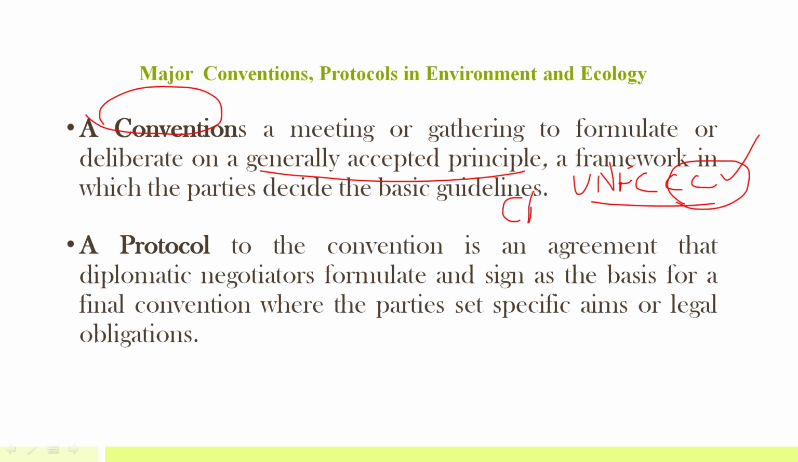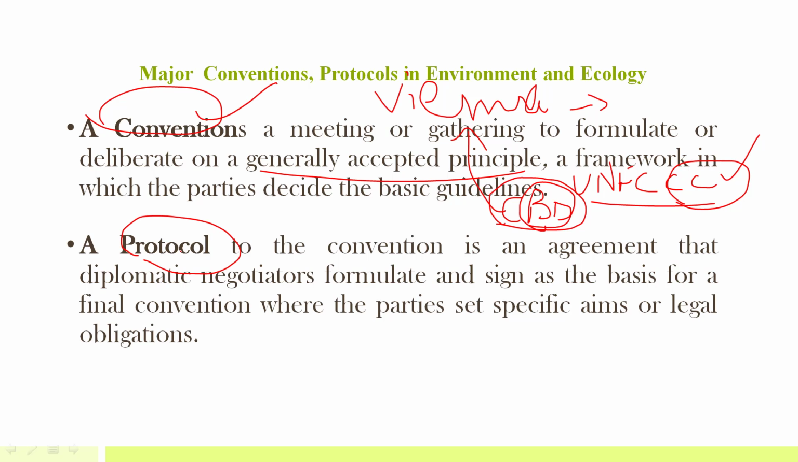If it is CBD, the Convention on Biological Diversity, all the countries will meet, gather, and formulate or deliberate on issues related to biological diversity. If it is the Vienna Convention, it is on ozone depletion, so they will deliberate on issues related to how to protect ozone, or how to curb the ozone hole. So this is a convention. Now a protocol is always attached to a convention. So within a convention you will have a protocol.